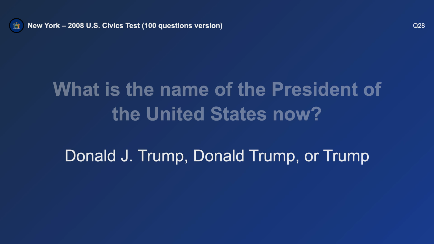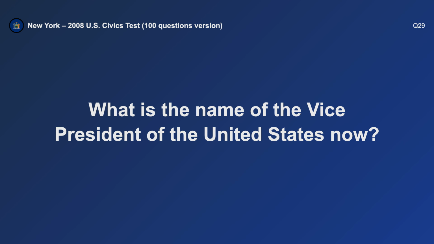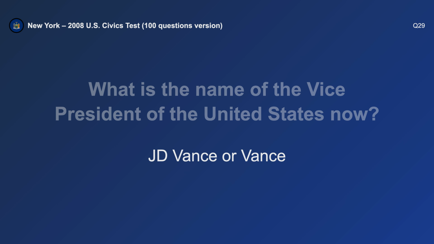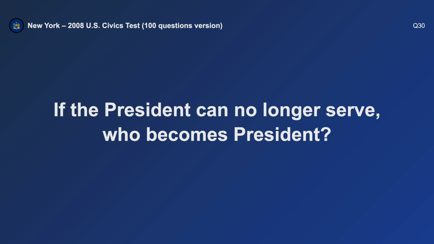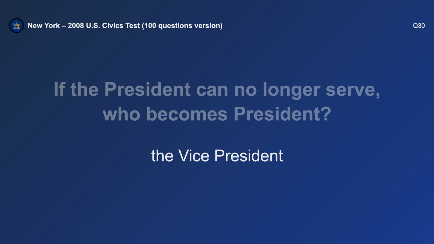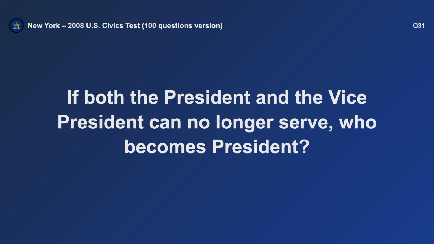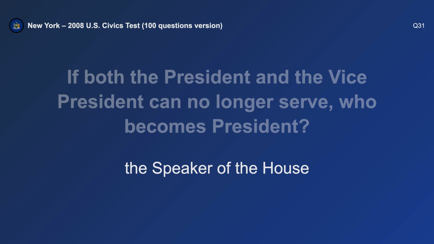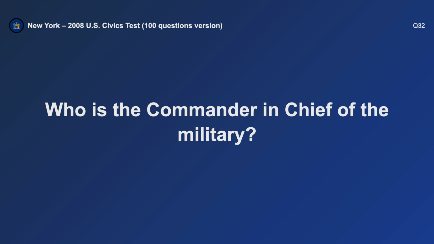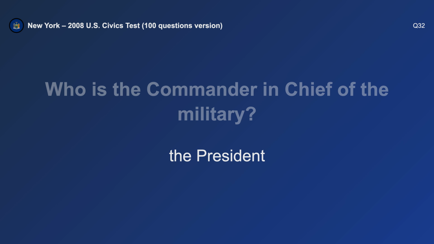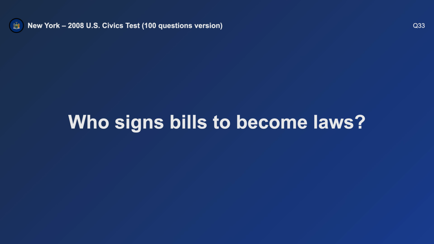What is the name of the President of the United States now? Donald Trump. What is the name of the Vice President of the United States now? J.D. Vance. If the President can no longer serve, who becomes President? The Vice President. If both the President and the Vice President can no longer serve, who becomes President? The Speaker of the House. Who is the Commander-in-Chief of the military? The President.